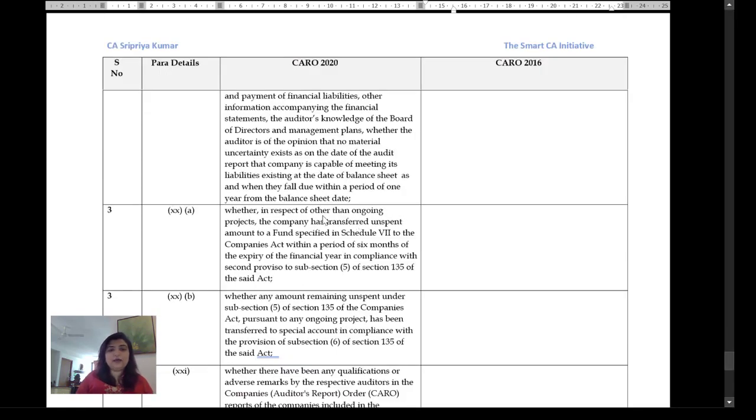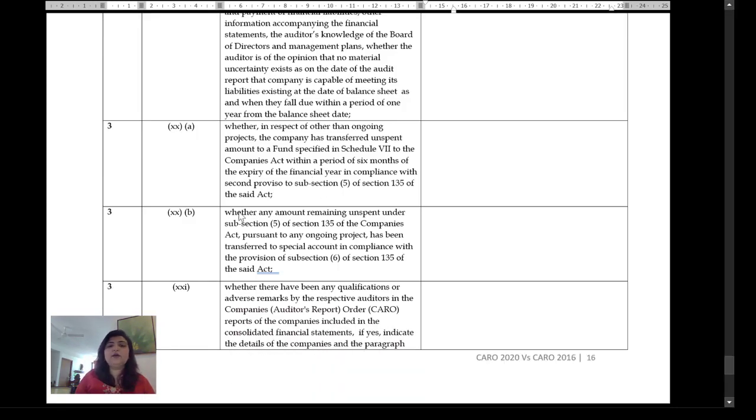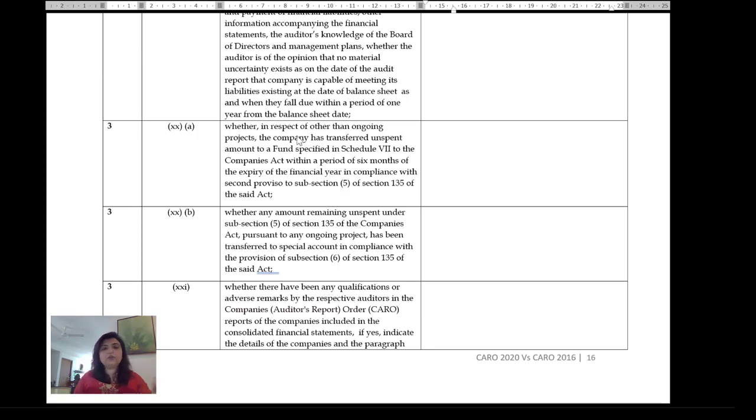Whether, in respect of other than ongoing projects, the company has transferred unspent amount to a fund specified in Schedule 7. Of course, this has always been an all-time favorite, the CSR money. Whether any amount remaining unspent under Section 135(5) has been transferred to a special account. So other than ongoing projects, amount remaining unspent. So they've now brought CSR into focus. Again, it's only for those companies for which 135 would apply based on your turnover, your profit. Most importantly, your profit criteria.